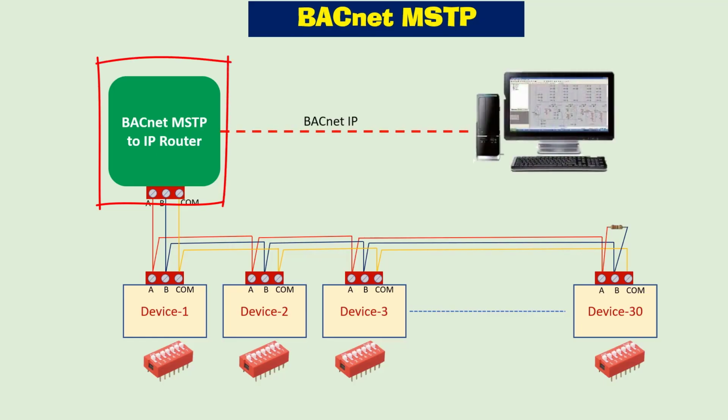A router is used to convert the MSTP to IP for control and monitoring from the BMS workstation. As you can see here, a BACnet MSTP to IP router is used, which is connected to the MSTP network on the one side and to the BACnet IP network on the other side. So the communication between BACnet MSTP and the IP network is handled by the network layer, which we discussed earlier: the communication between two different networks will always be handled by the network layer.